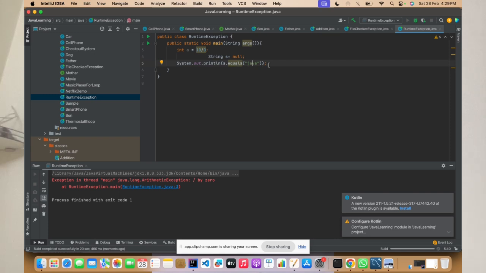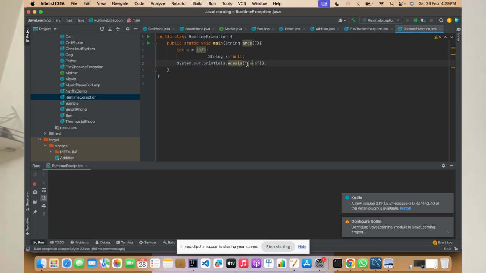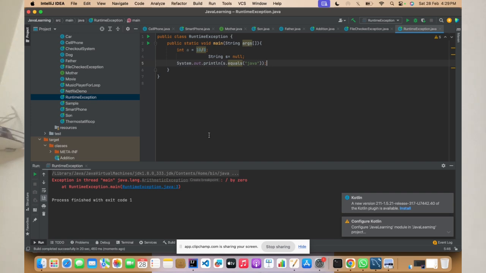If you want to handle this, right, you can handle this also. What generally is the standard is that, if you check, it's still giving arithmetic exception. Why did it not compile properly?